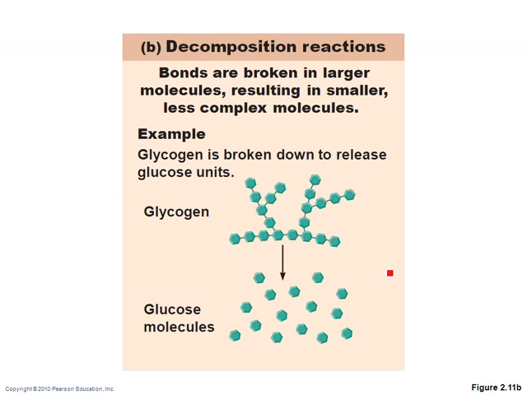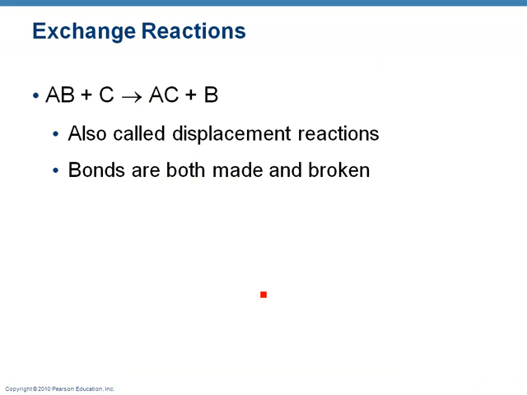You also see that in relation to blood sugar. We store sugar in our bodies, in our liver, as glycogen, but we can't really use that. So in order to use the glucose, these are glucose molecules, we stick those together as glycogen. To use it, we have to break it down into our individual glucose molecules. So that's decomposition, breaking bonds.